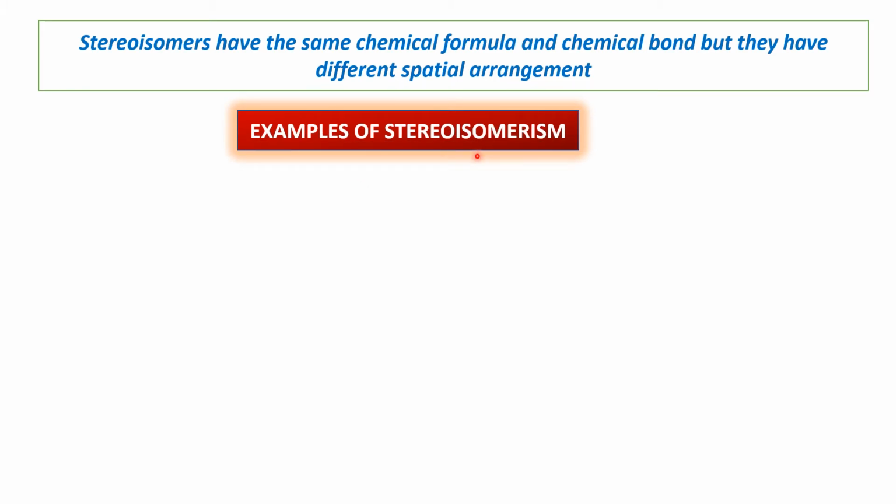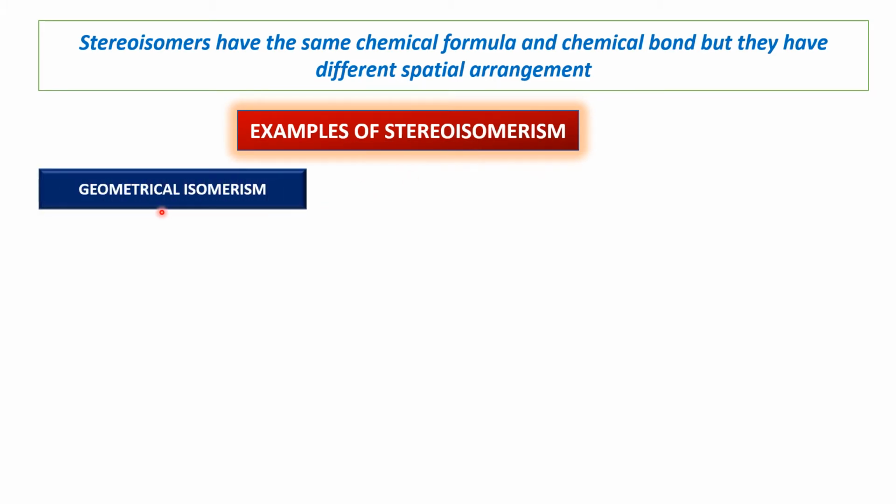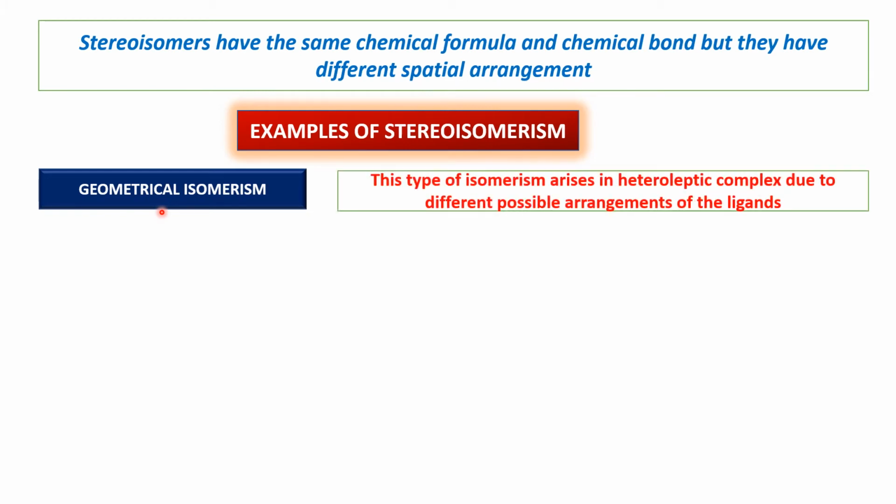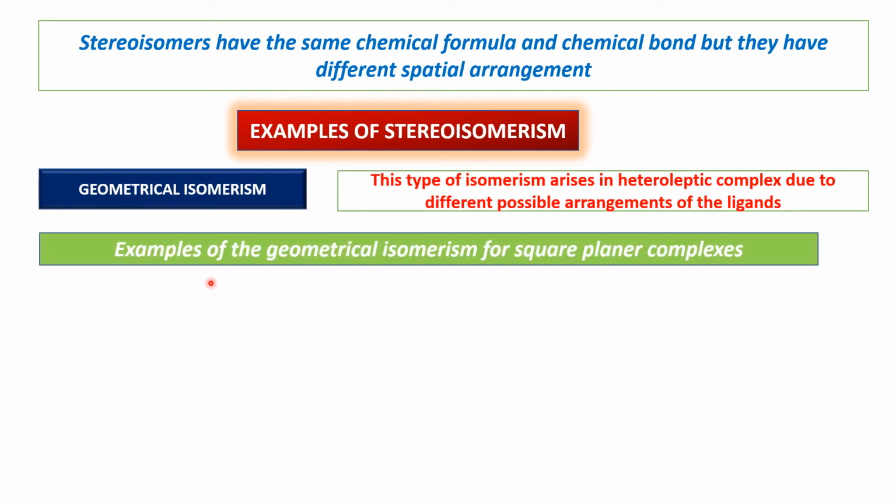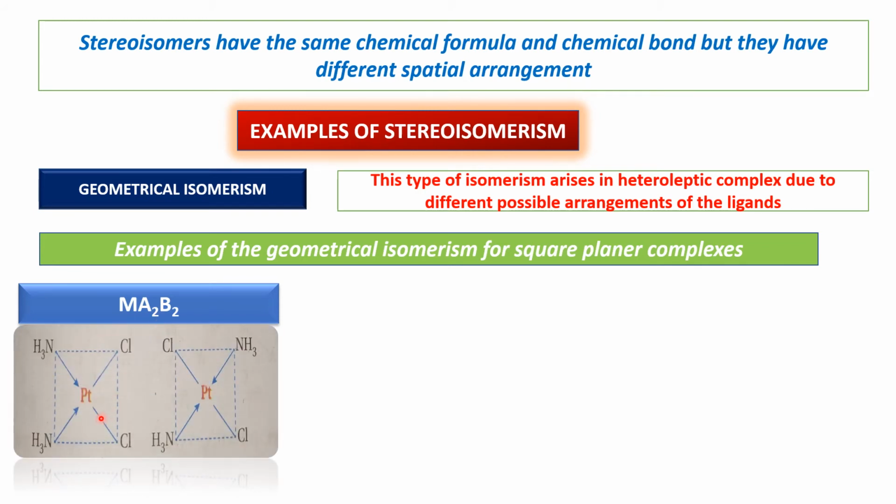Examples of stereoisomerism. First one is geometrical isomerism. This type of isomerism arises in heteroleptic complexes due to different possible arrangements of the ligands. Examples of geometrical isomerism for square planar complexes. First one is A2B2 type. Here M is the central metal ion, A and B are the ligands. So here is the example.